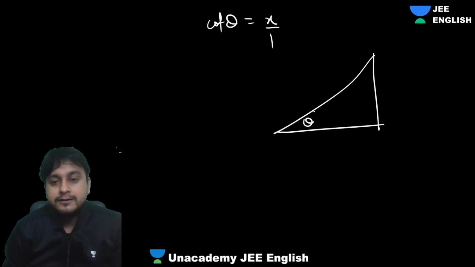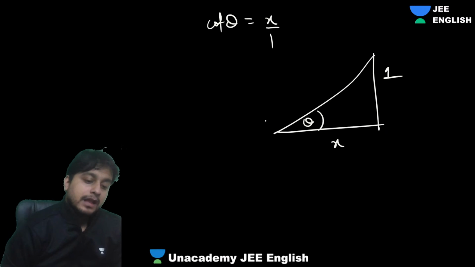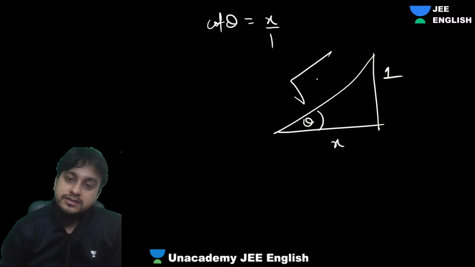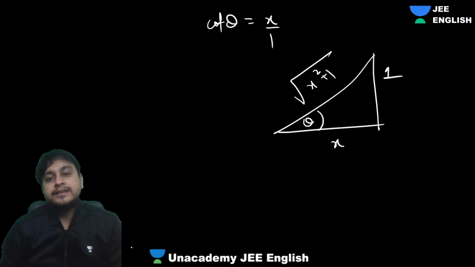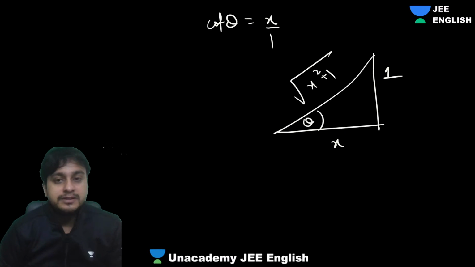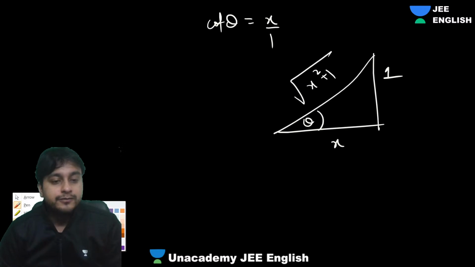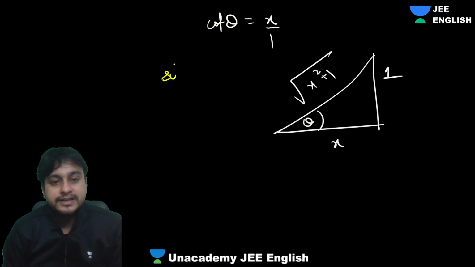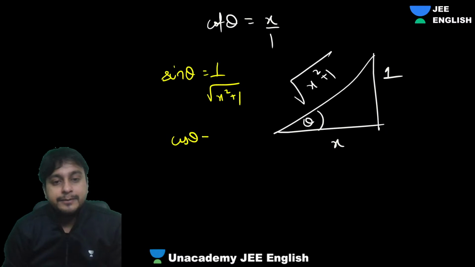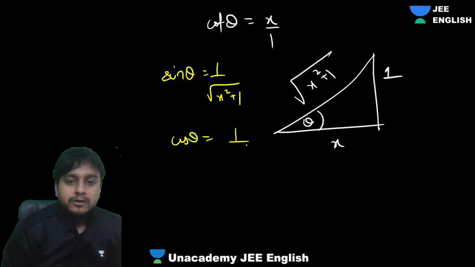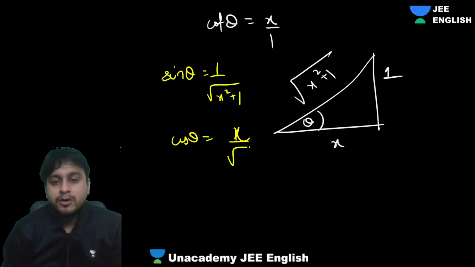Your x is cot theta by 1. That means it is base by perpendicular, right? So your hypotenuse will be base square plus 1, root under x square plus 1. Now guys, from here, can you tell me the sine and cos thetas? Sine theta will be perpendicular over hypotenuse, that is 1 upon root of x square plus 1. Cos theta will be base, that is x upon under root of x square plus 1.